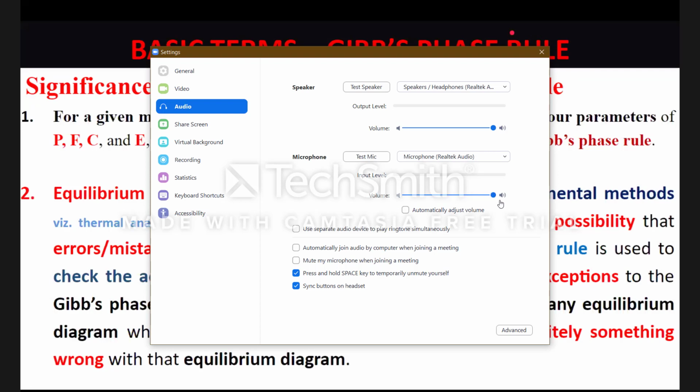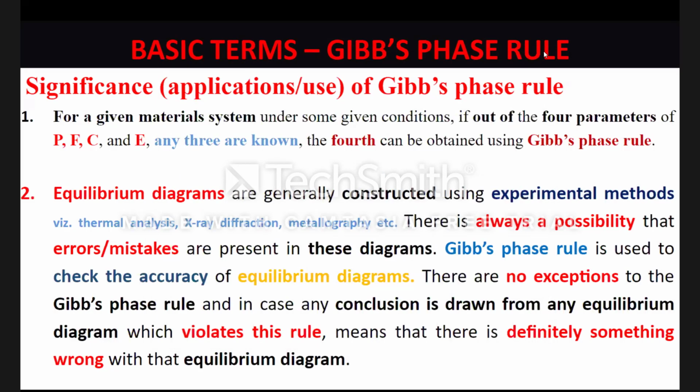Okay, I have 2 queries coming up in the chat box. Let me see. Yes, definitely. Somebody asked me that in the background, the software is also working on experimental results only. What it is doing for you is it is doing those interpolations and extrapolations, which would have been very costly if you start doing experiments for different conditions. So when you have different conditions in mind, you have this reference data stored in the database of the software, and all manipulations for different conditions are being done by the software, right? So that is how a software works for you in this case.